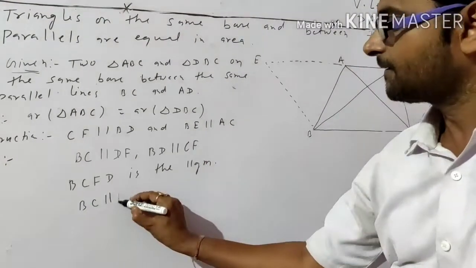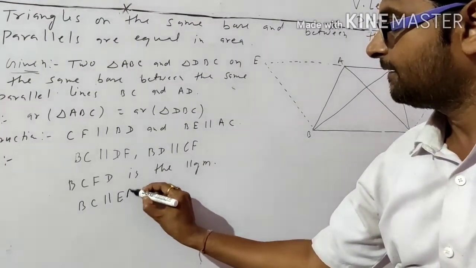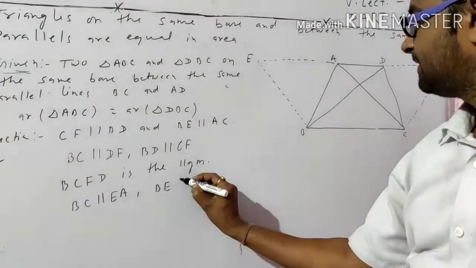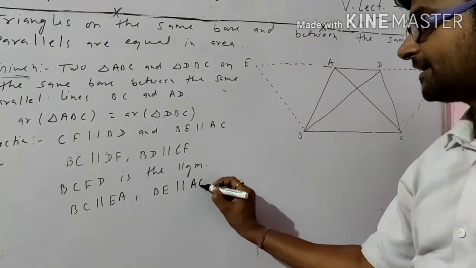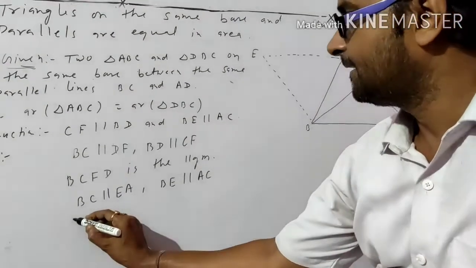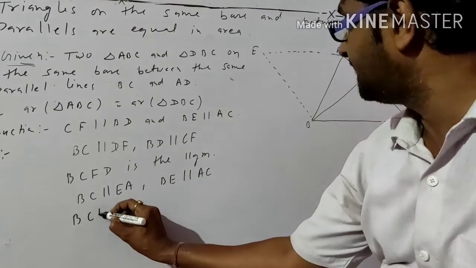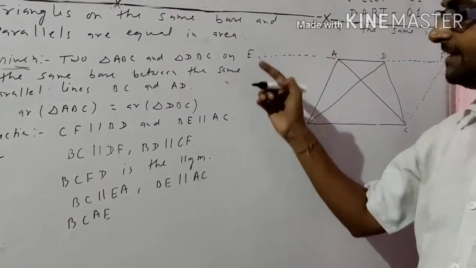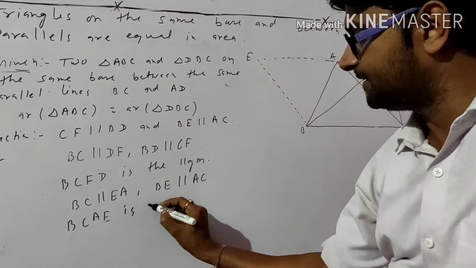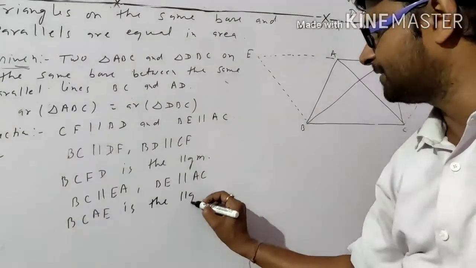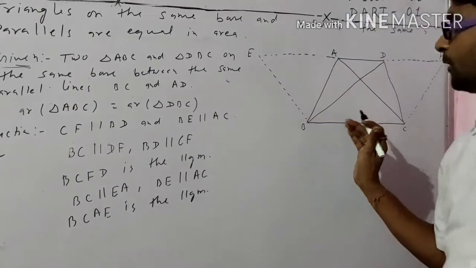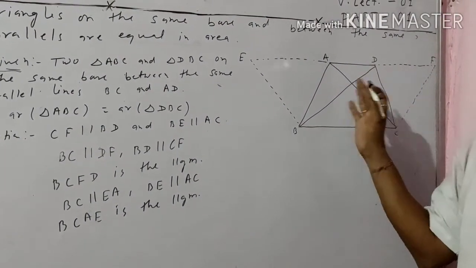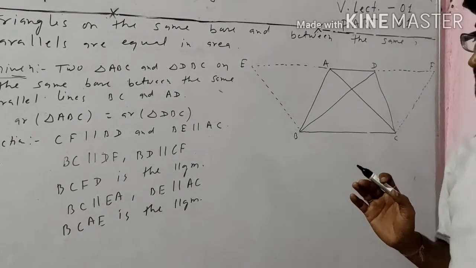Again, BC is parallel to EA, and BE is parallel to AC by construction. So we can say BCAE is a parallelogram. We know that two parallelograms on the same base and between the same parallels are equal in area, according to theorem number 1.